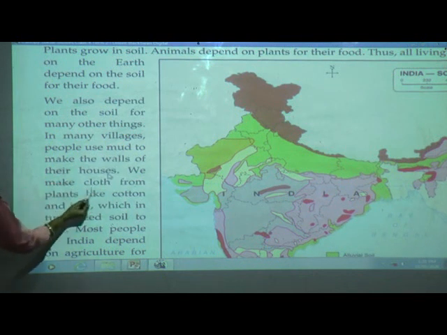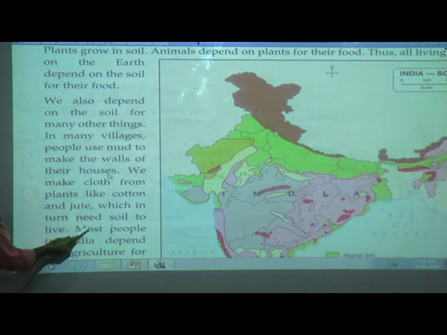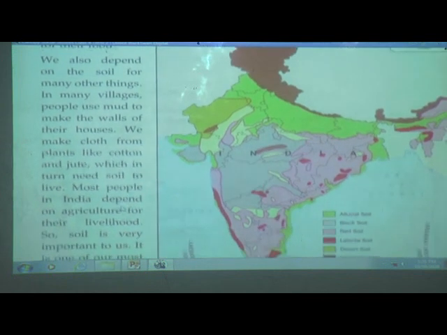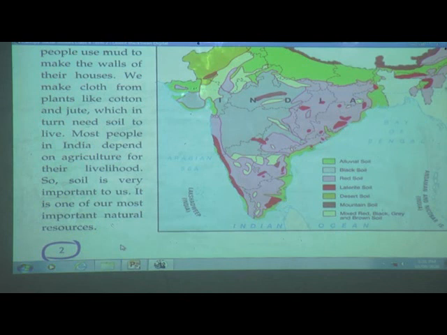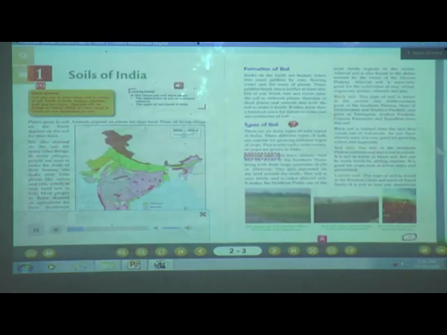We make cloth from plants like cotton and jute, which in turn need soil to live. Most people in India depend on agriculture for their livelihood. So soil is very important to us. It is one of our most important natural resources.